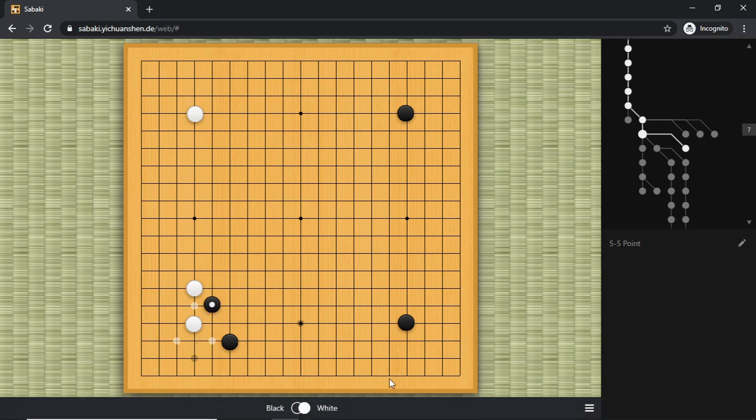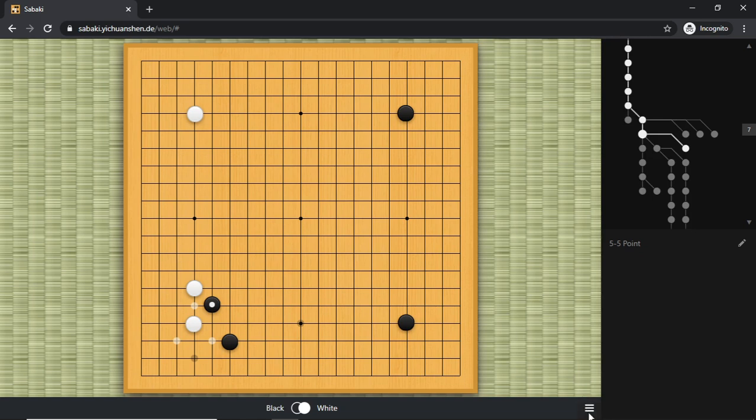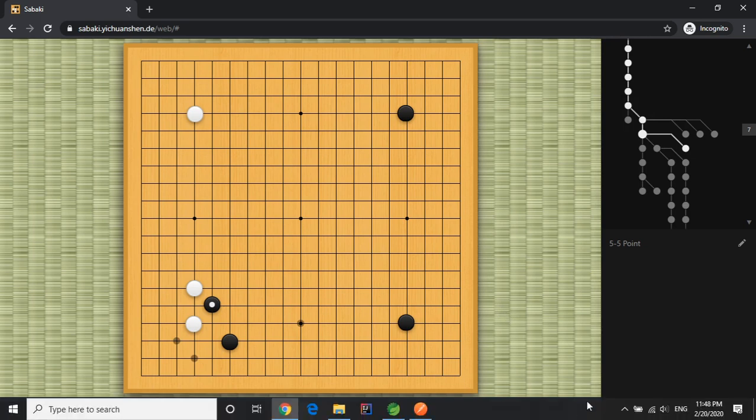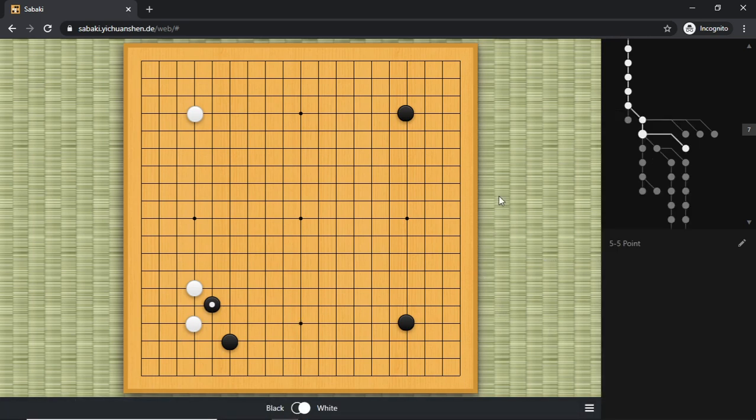First of all, these points, I want to make sure that they show sibling variations, show next moves. Okay, let me see what is going on. Let me get rid of all that. All right, the setting was a little bit weird. Sorry about that. So, I don't recommend you to play this move.